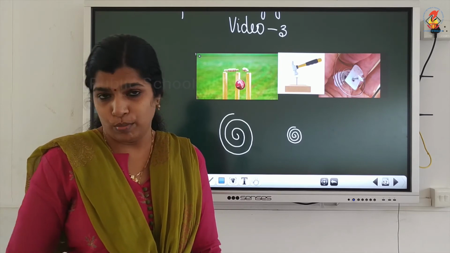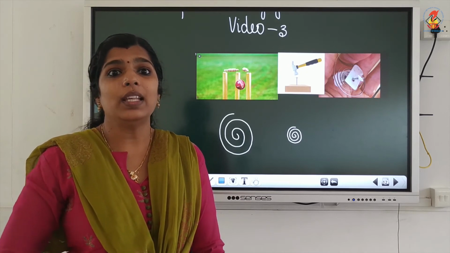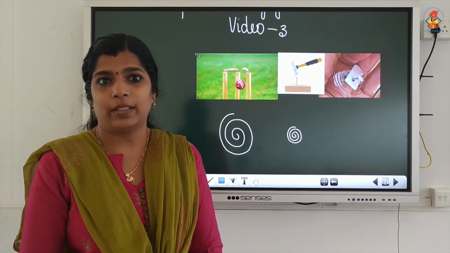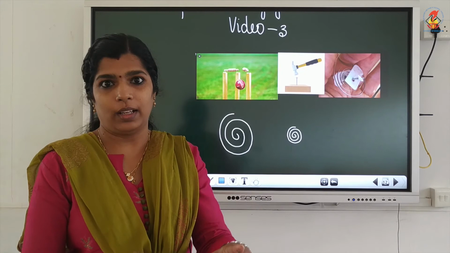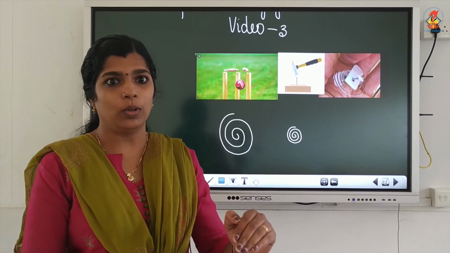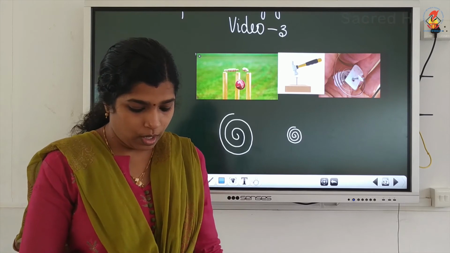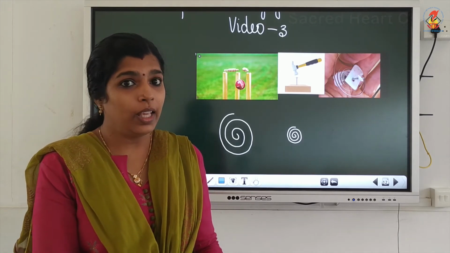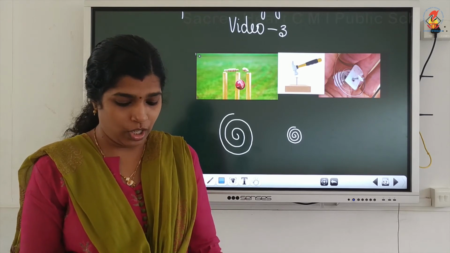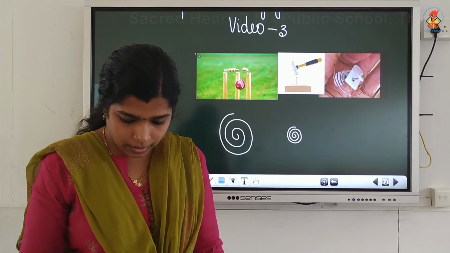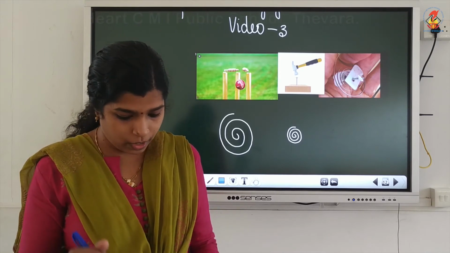The kinetic energy increases with the increase in speed of the object. If the object is moving faster, it has more kinetic energy. If the object is moving slower, it has less kinetic energy. So, now we will derive the equation for this kinetic energy. Before that, I will read some more examples of kinetic energy.